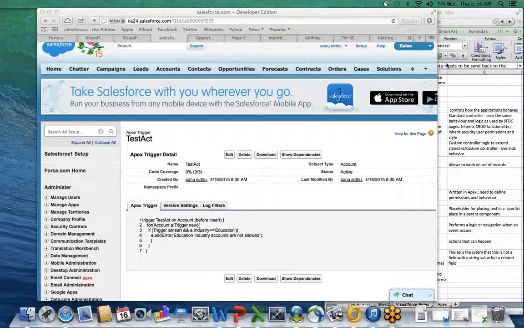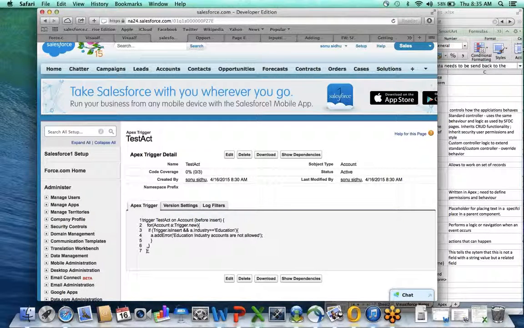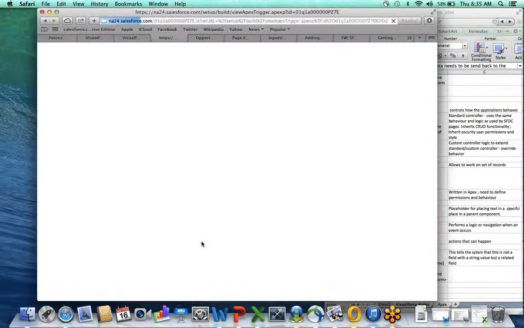I think that's the correct code, Sonu. So what I want you to do is delete this completely, these 4 lines of code, delete the entire code, and type it once again for us, so that all of us can see what exactly was done and how it was done. Yeah, just click on edit, or maybe delete this trigger and create the same thing once again for us.